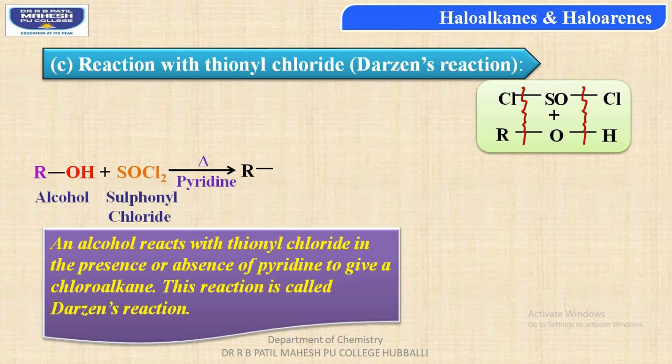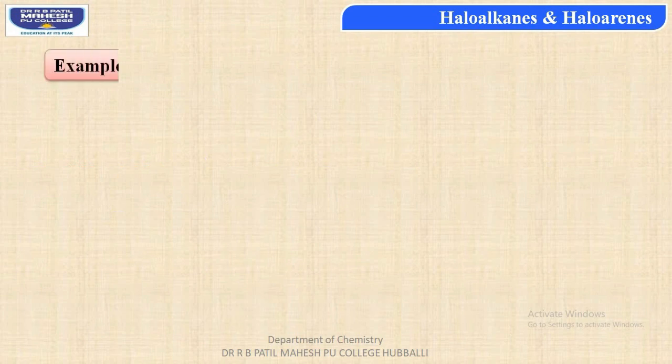And students, the hydrogen of the alcohol can combine with the chlorine atom of thionyl chloride to form HCl. In this way, we can get all three different products: alkyl chloride, hydrochloric acid, and liberation of sulfur dioxide vapors.